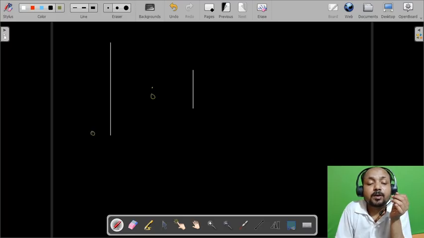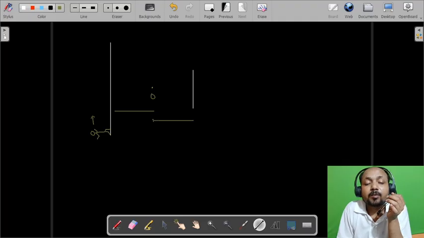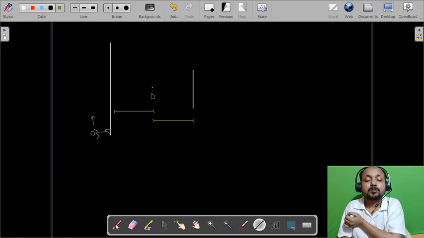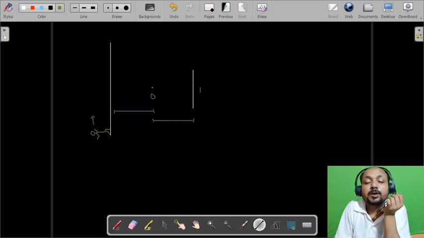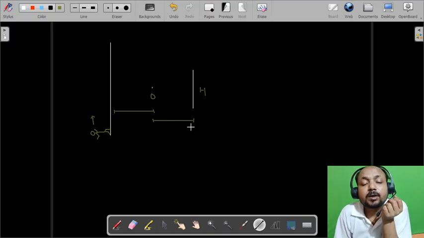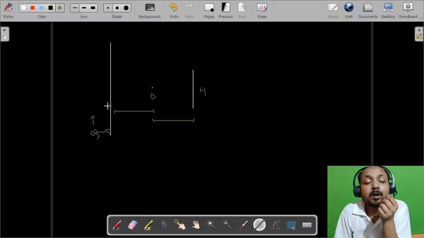If a person is walking on the road along this direction, and if this is the distance between the object and road and object and mirror, the same distance, and the height of the mirror is, let's say, h, then we have to find out the length of road up to which the man will see the complete image of the object.